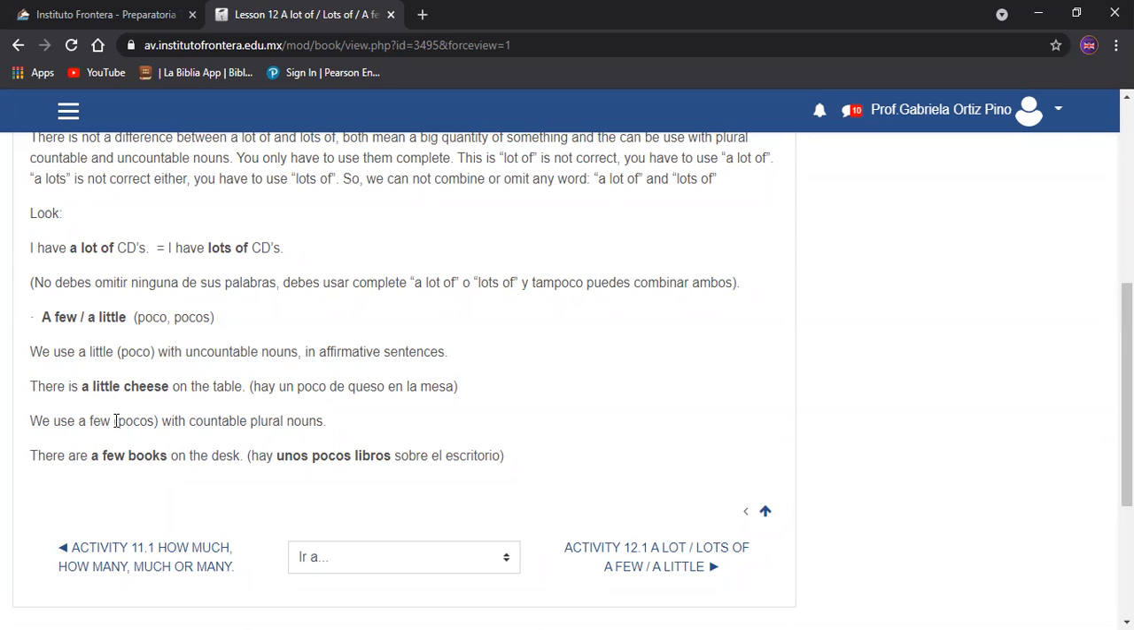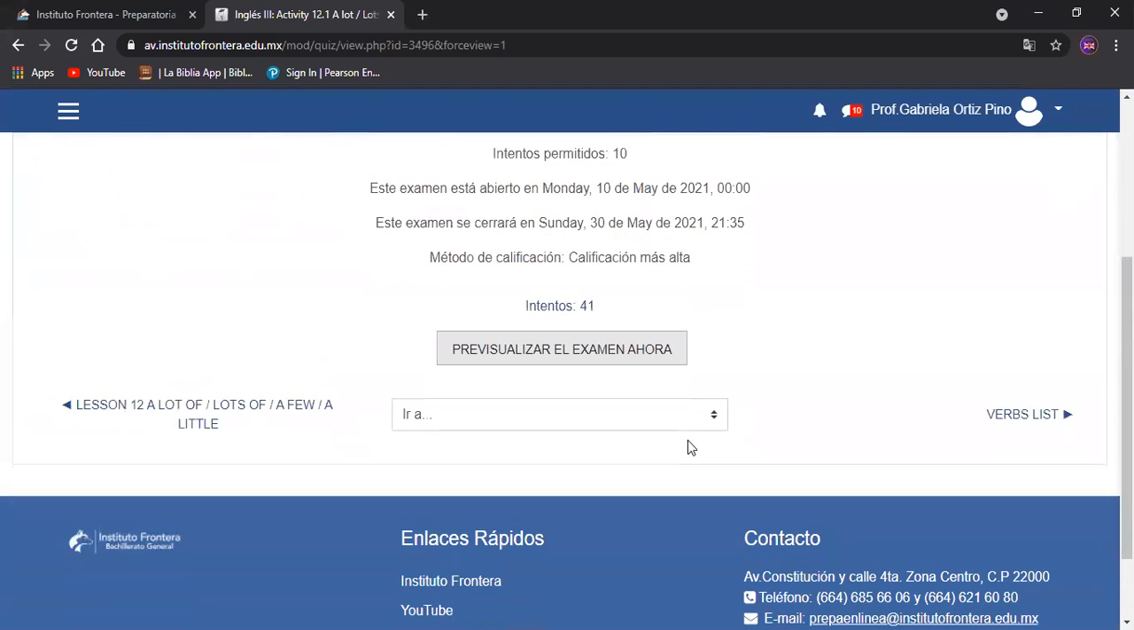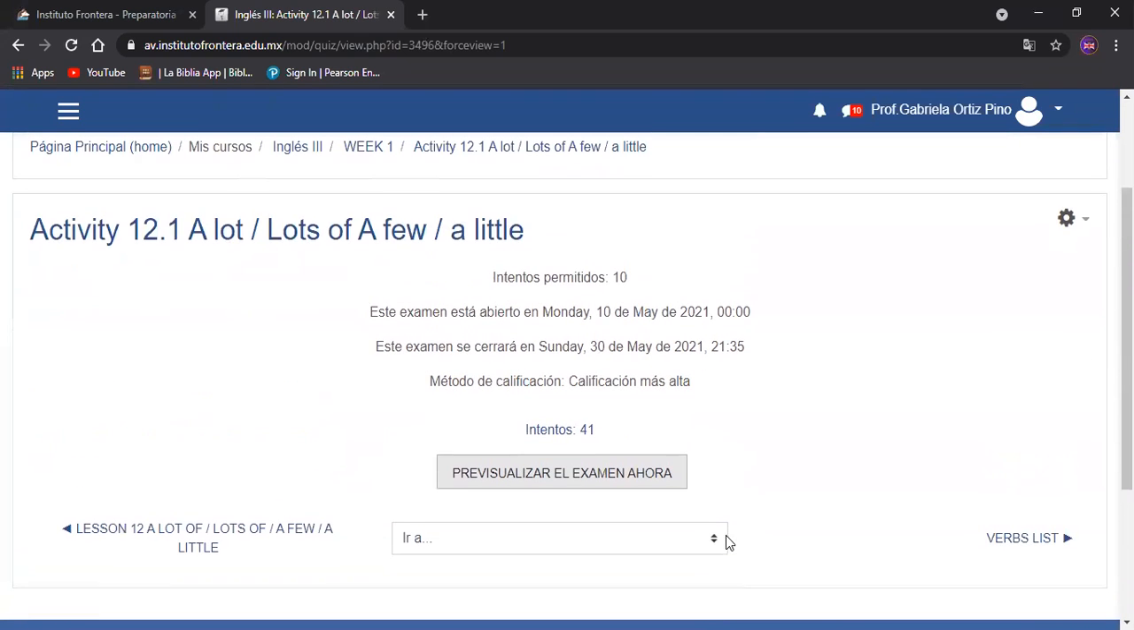We use a few, pocos, with countable plural nouns. There are a few books on the desk. Hay unos pocos libros sobre el escritorio. Tenemos acá igual un ejercicio en el que podemos aplicar a lot, lots of, a few, and a little.